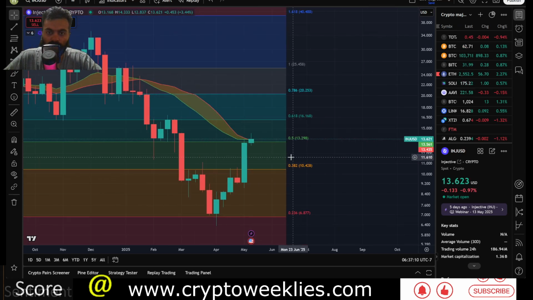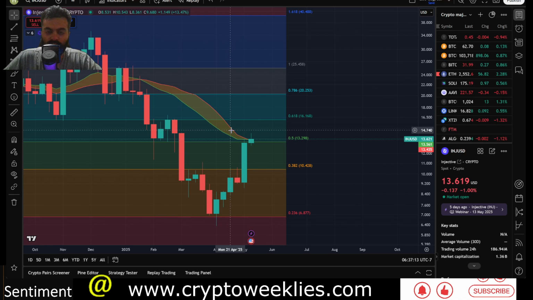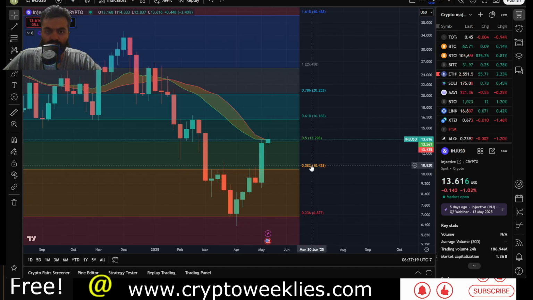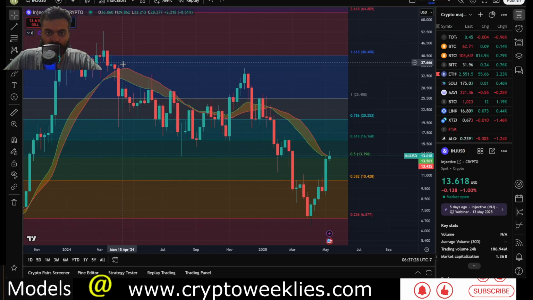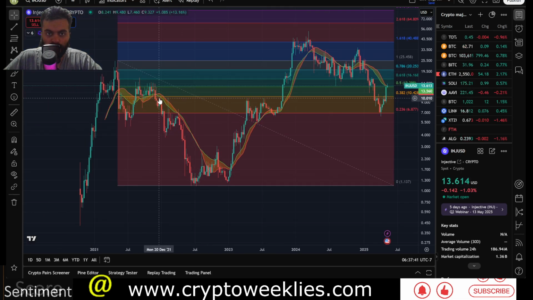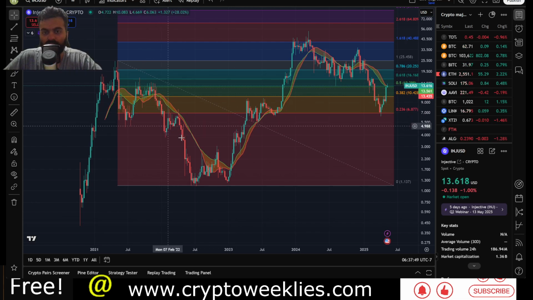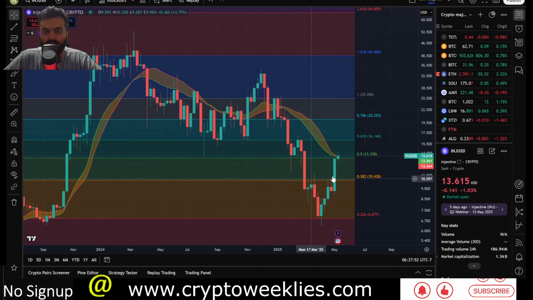Of the other two levels that I mentioned, the $13.43 level is the 20-week simple moving average and the 21-week exponential moving average is at $13.56. Historically speaking, in the bearish phases, these 20-week and 21-week moving averages act as resistance, like they did over here in June 2024, July 2024, and back again in January 2025. A lot of the time in the bear market, you can see rallies go to that point but fail to meaningfully break out of the 20-week and the 21-week. So this is a key level to watch.